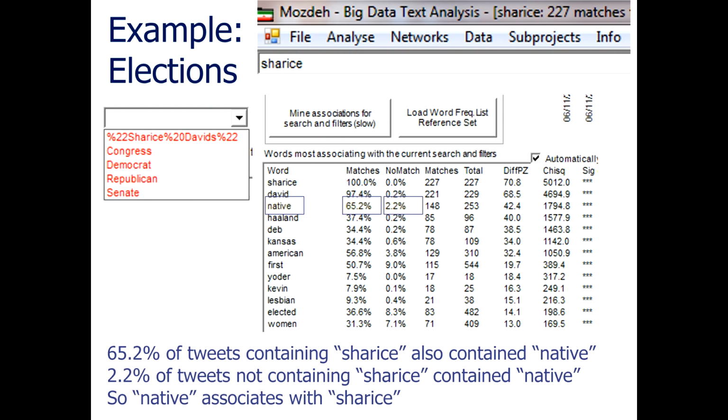All the words in this list also have a very strong association with Sharice. For one reason or another, they're far more likely to be used in tweets mentioning Sharice than tweets not mentioning her. So that's what I mean by an association. And just to recall, this list was produced with just two button clicks once the data had been collected. So entering the query, okay, not a button click, and then one button click, Mine Associations for Search and Filters, and then you get the list. Although it sometimes takes half a minute or so for Mozdeh to produce the list.